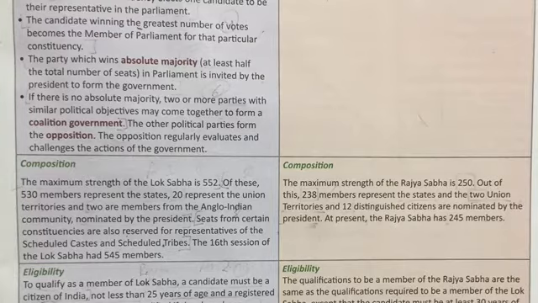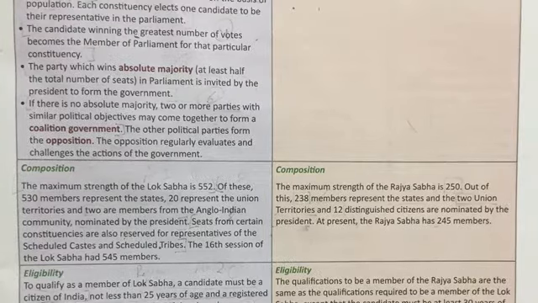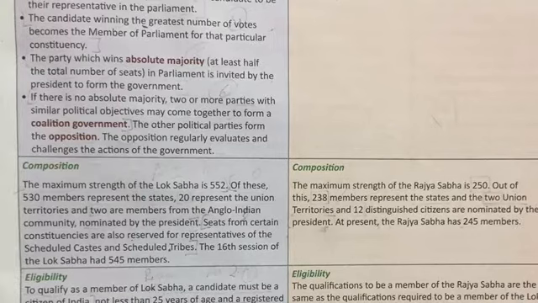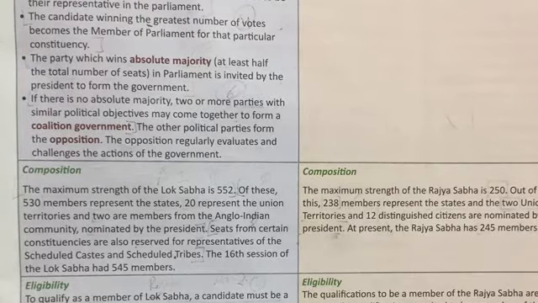If there is no absolute majority, two or more parties with similar political objectives may come together to form a coalition government. Like presently in Haryana, we are having a coalition government because no party won absolute majority.